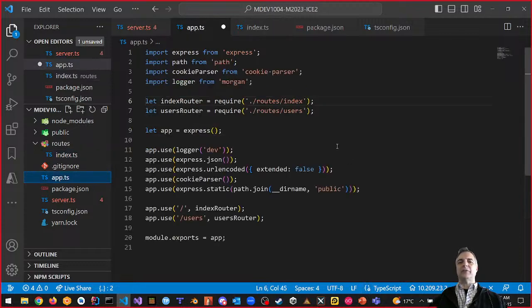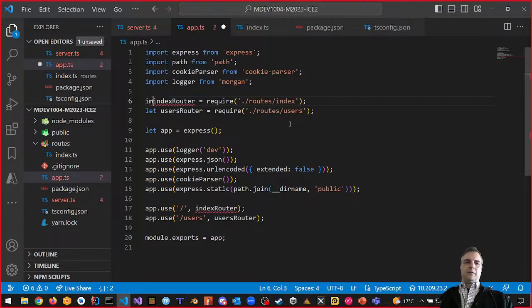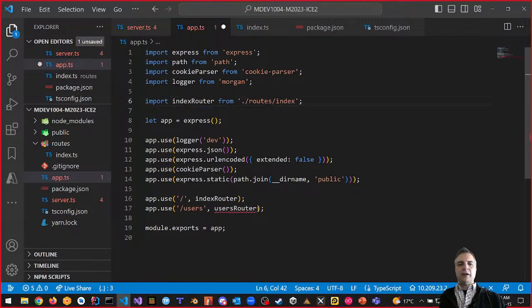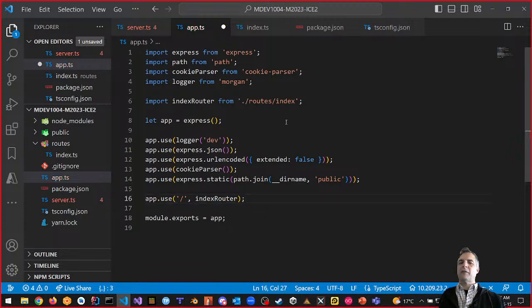Take a look at app.ts now. App.ts doesn't have anything to complain about because we're requiring, but it should actually be something like this. It should be import index router from routes.index. That's what it should be. And user router, if you think about this, should not be there because we don't need the user router. We can get rid of it. And down in here, we can get rid of this. There's no more user router. Okay, we don't need that anymore.